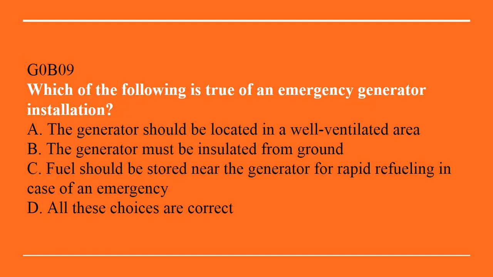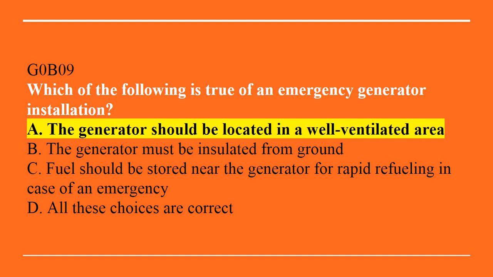G0B09. Which of the following is true of an emergency generator installation? A. The generator should be located in a well-ventilated area. B. The generator must be insulated from ground. C. Fuel should be stored near the generator for rapid refueling in case of an emergency. Or D, all of these choices are correct. The answer is A, the generator should be located in a well-ventilated area.